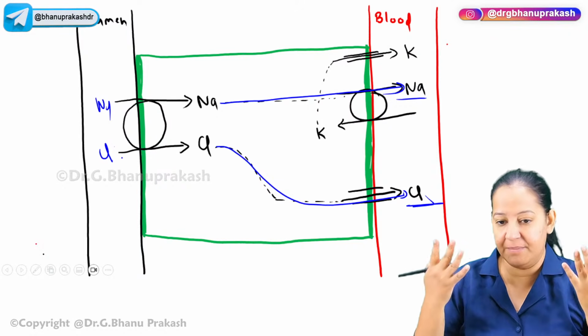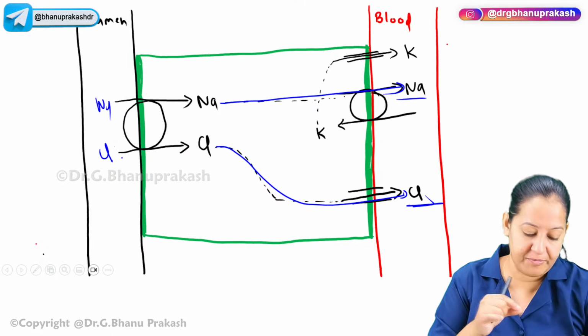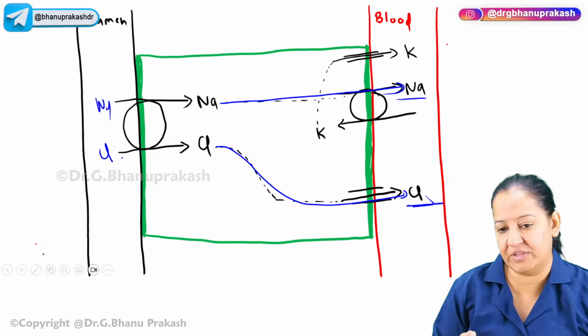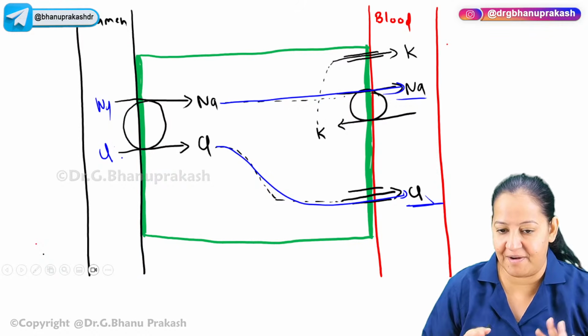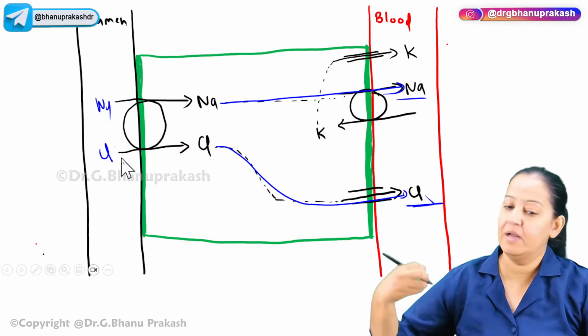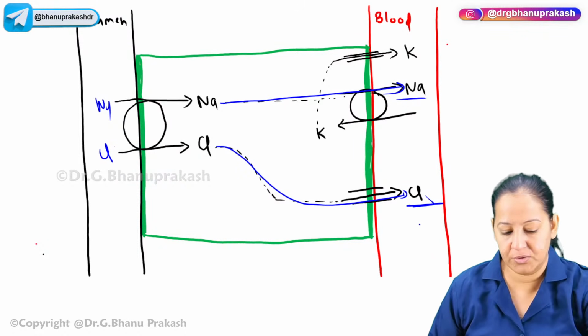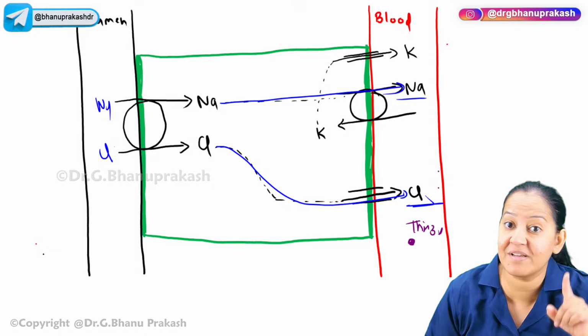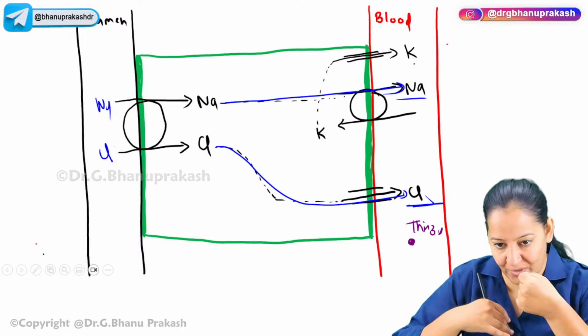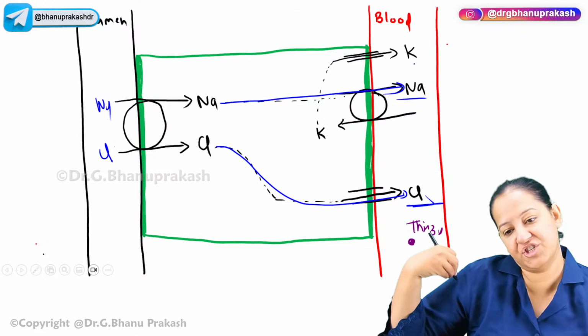Imagine I'm having edema or something, and one of the doctors prescribed me thiazide. I'm taking a tablet of thiazide. Either I'm taking a tablet or I'm getting an injection. Whatever form it is, it is going in my blood. So the tablet is also absorbed and goes in the blood. The injection is also going in the blood. So this is the thiazide, one of the thiazides from the list, present in the blood, because the tablet also goes in the blood after absorption in the oral form. The injection also goes in the blood.